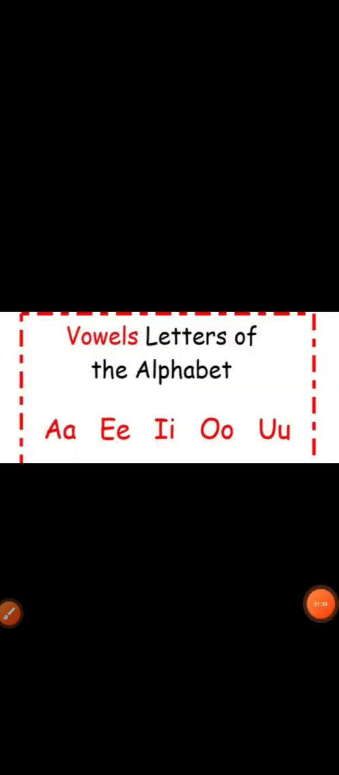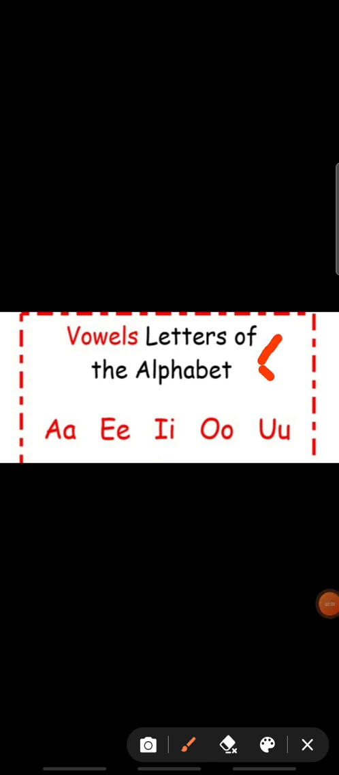So tell me children, how many vowels are there in English? Yes, 5 vowels. Which are the 5 vowels? A, E, I, O, U. How many vowels? 5 vowels. Which are the 5 vowels? A, E, I, O, U. So these are the 5 vowels.